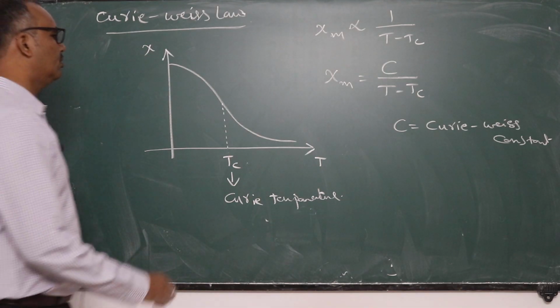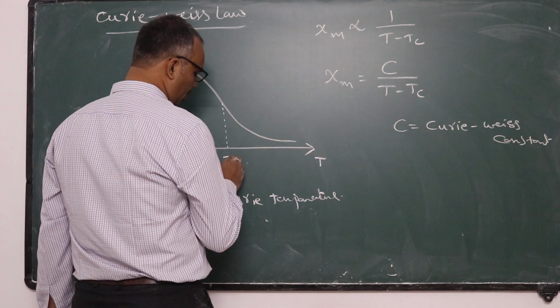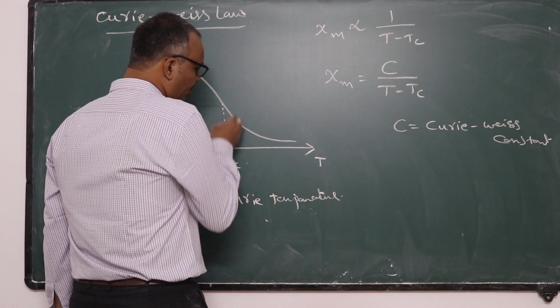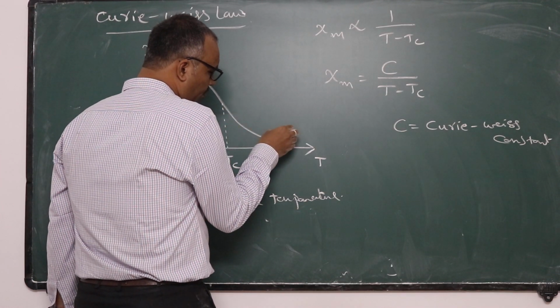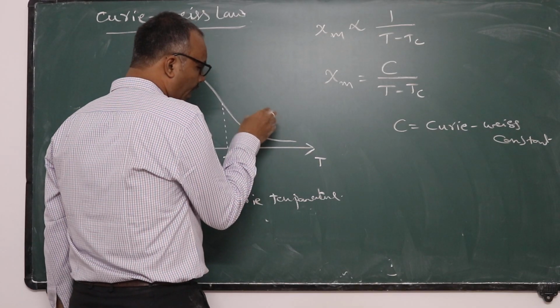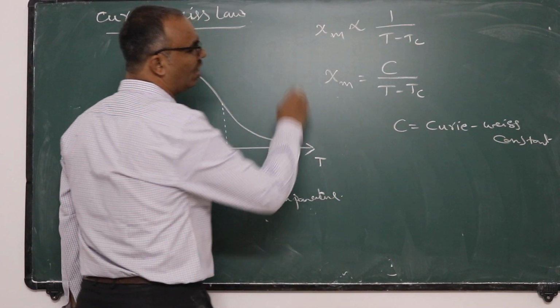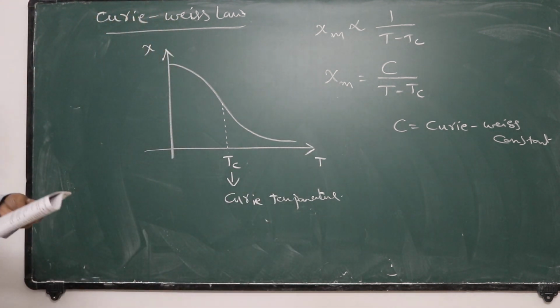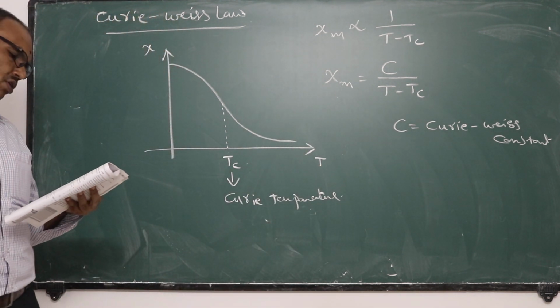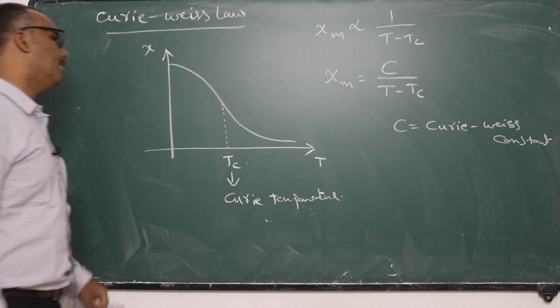That means when we increase the temperature above the Curie temperature, a ferromagnetic material behaves as an ordinary paramagnetic material, and it obeys which law? Curie-Weiss law.